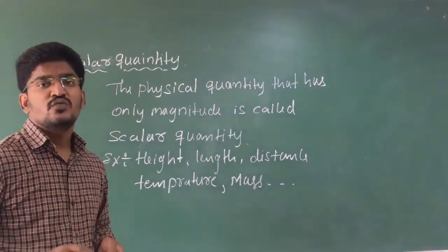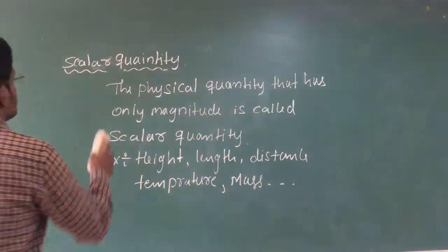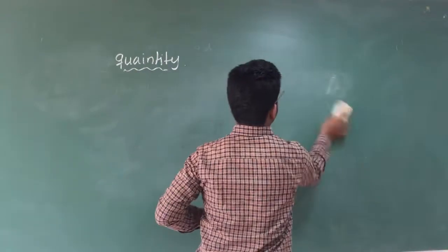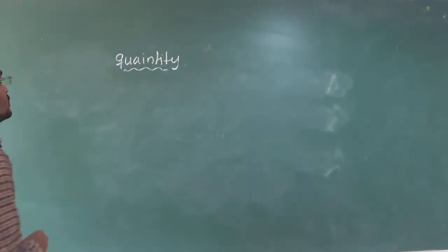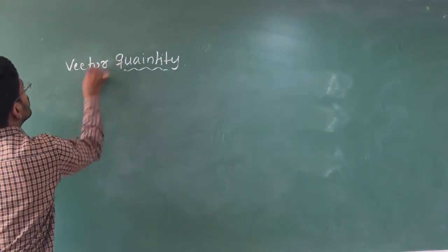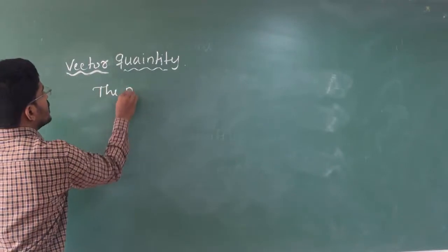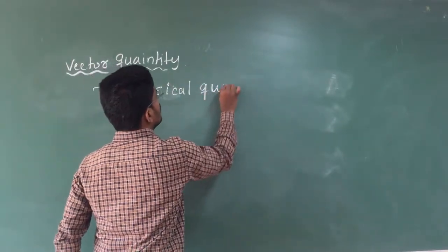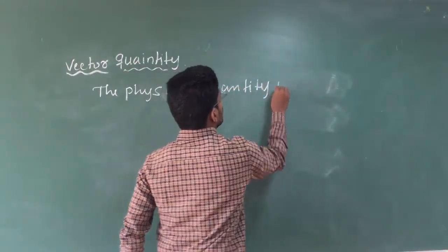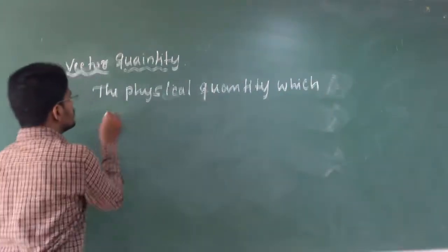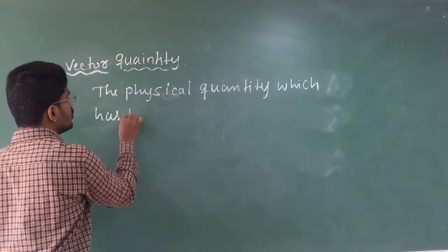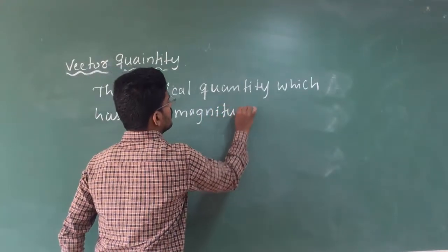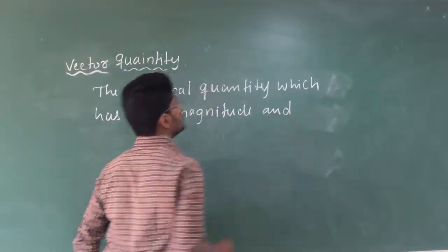Now let us go for vector. See, vector means the physical quantity which has both magnitude and direction.